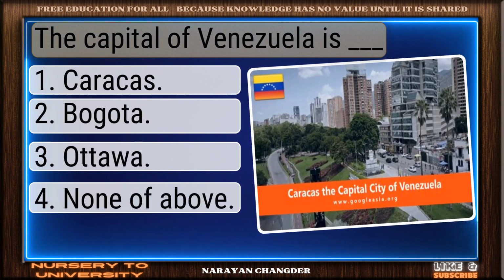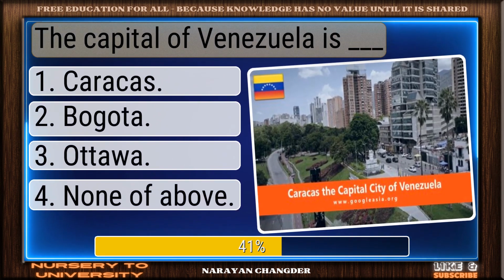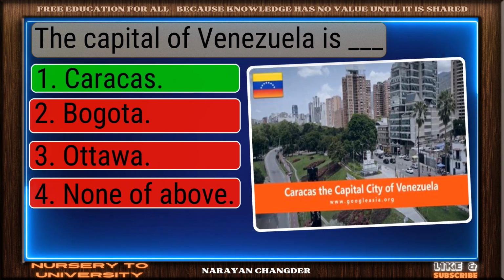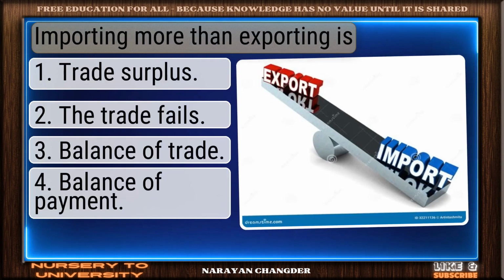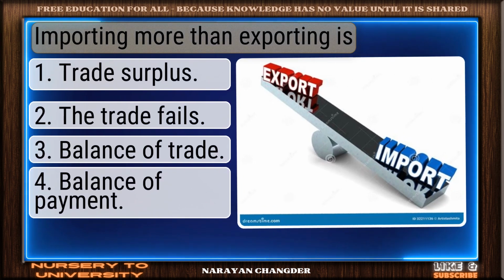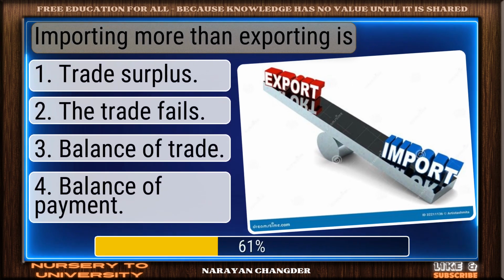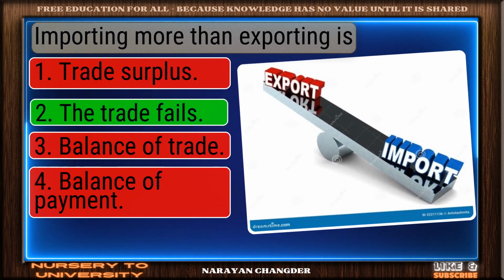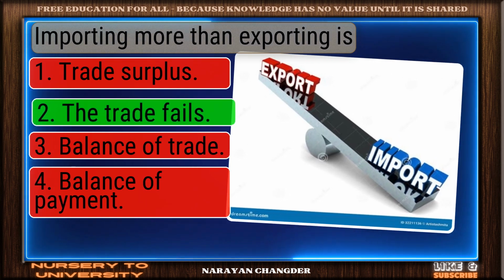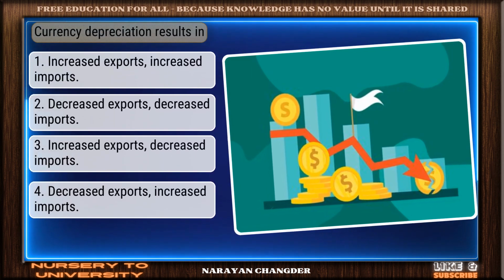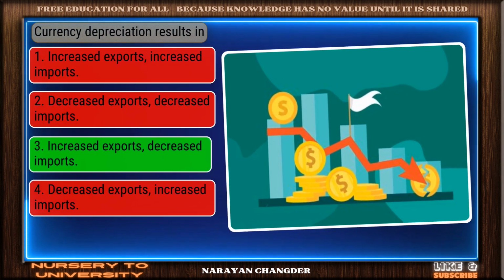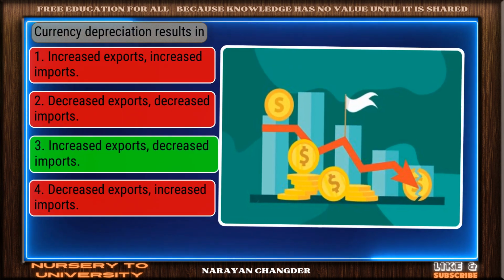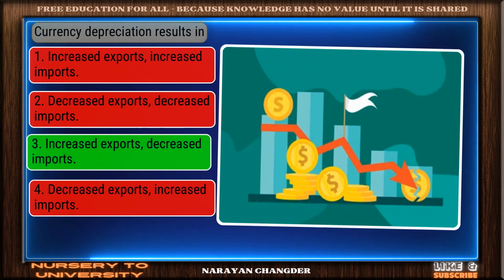The capital of Venezuela is dash. Great job. Caracas is the accurate answer. Importing more than exporting is... On track. The trade deficit is the correct answer. Currency depreciation results in. You chose increased exports, decreased imports, and it is correct.